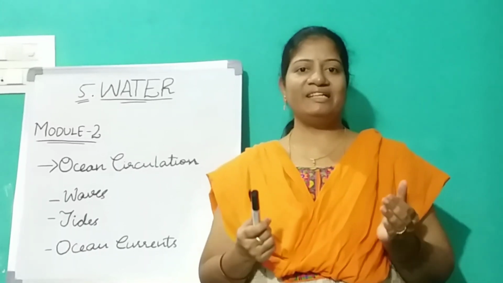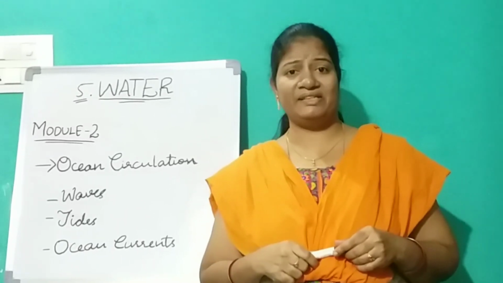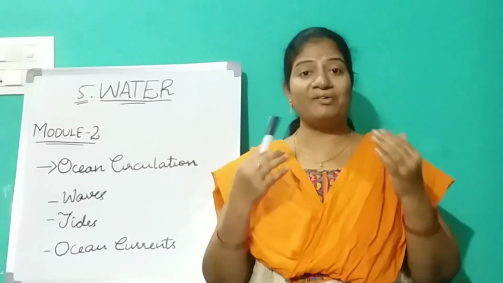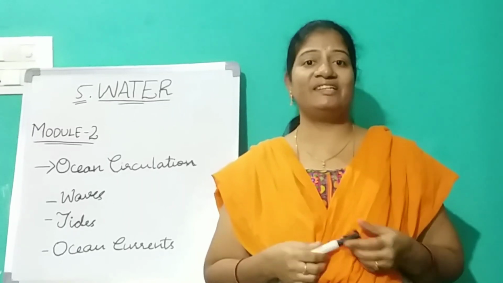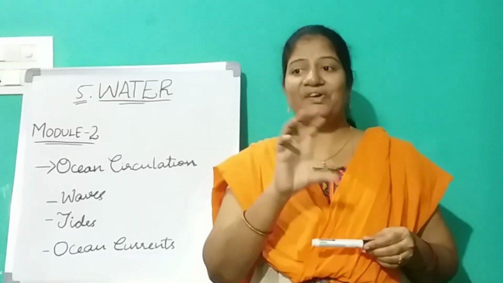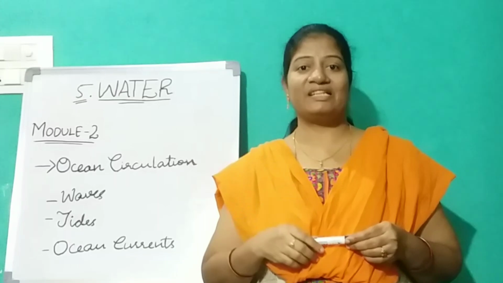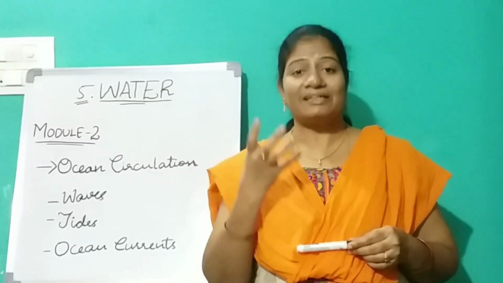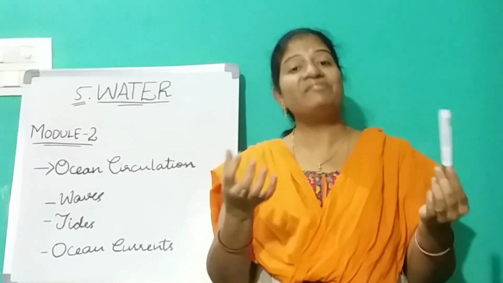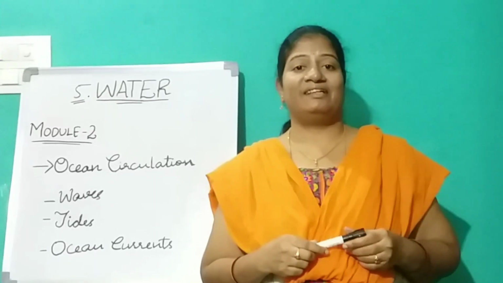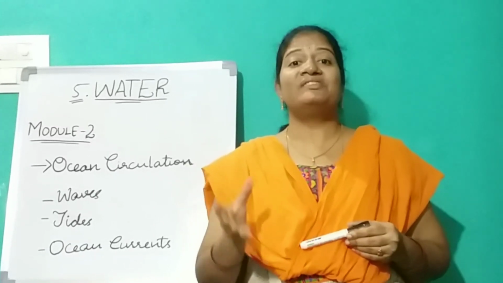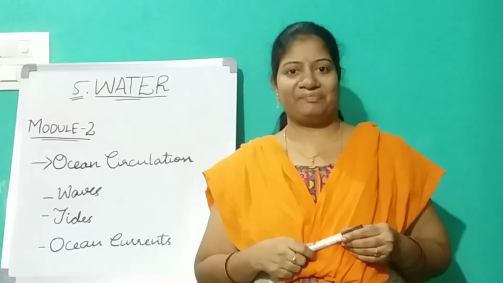Okay, for everything two sides will be there. On one side we love the nature and we are enjoying the waves, the breeze, the water, the coolness, right? Everything we are enjoying on one side. But on the other side of the coin, those are very dangerous, right?